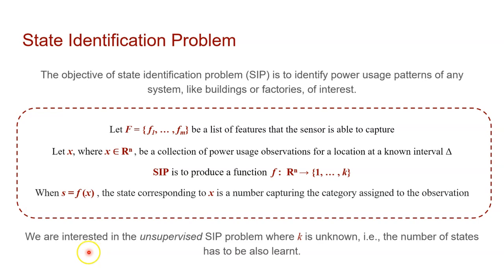So here, what is k? In our work, we are interested in the unsupervised state identification problem. That means we don't know how many different states are present in a given data. The number of states is also to be learned.